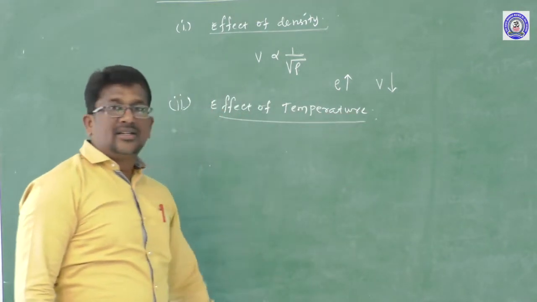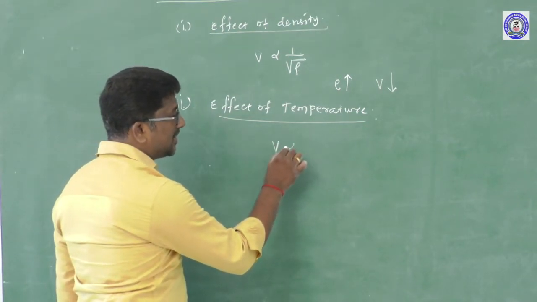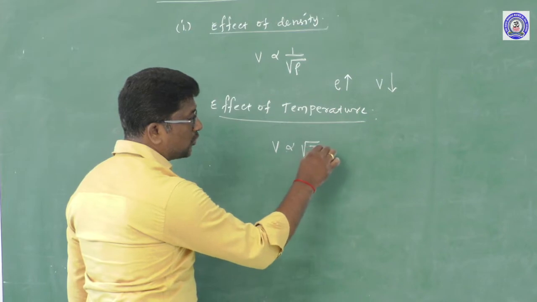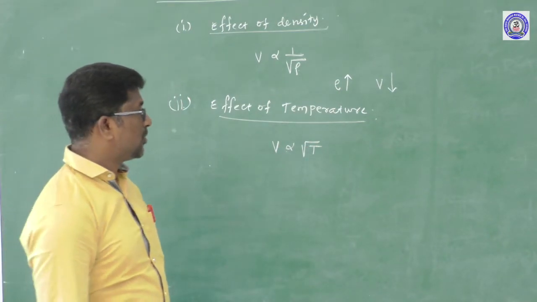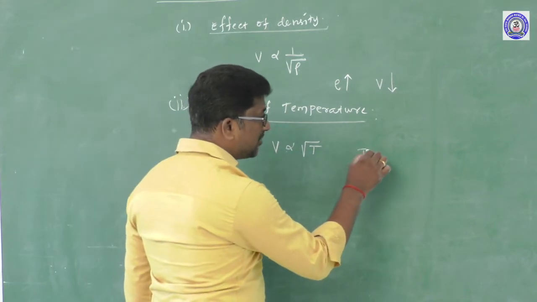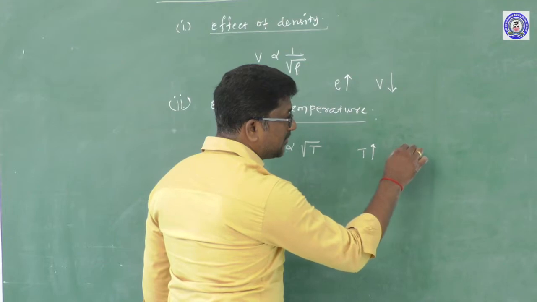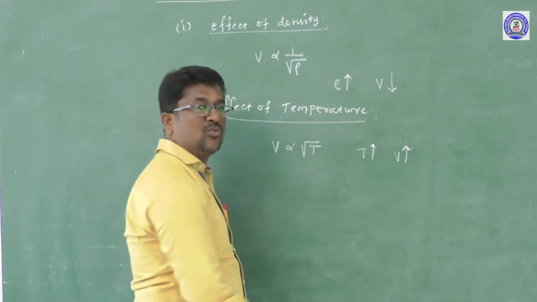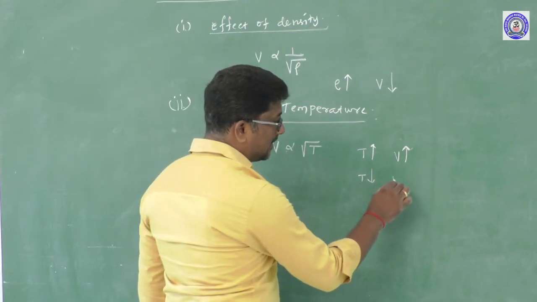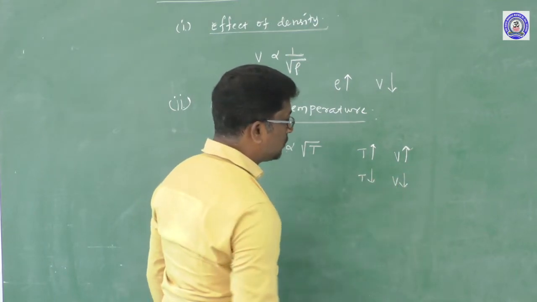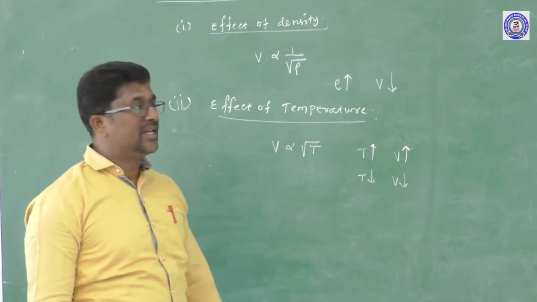Right. It is also found that the velocity of sound in a gaseous medium is directly proportional to the square root of the temperature of the gas. If the temperature of the gaseous medium is more, the speed of the sound wave in the gas is also more. If the temperature is less, the velocity value is also less. So the velocity of a sound wave is directly proportional to the square root of T.